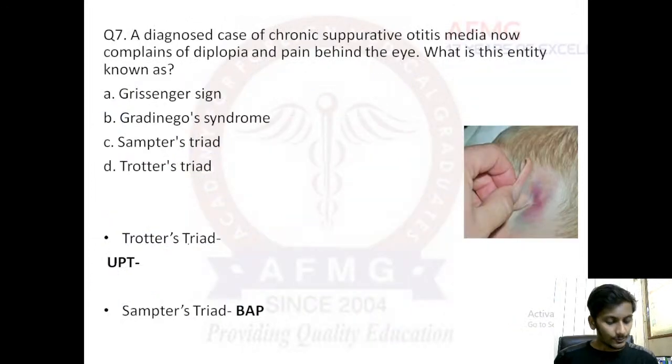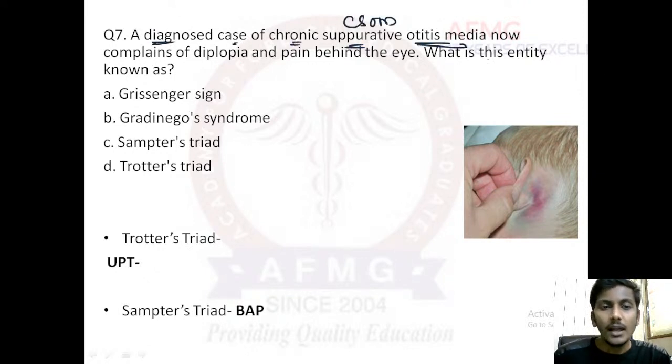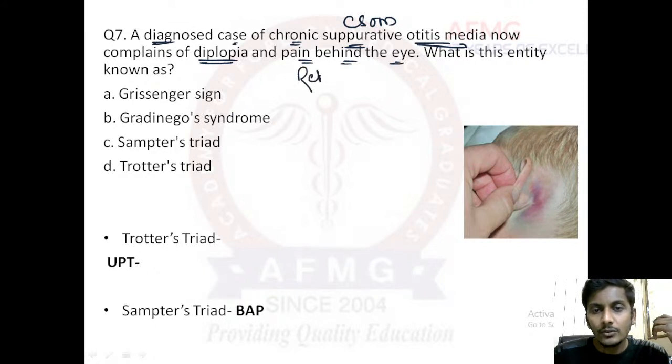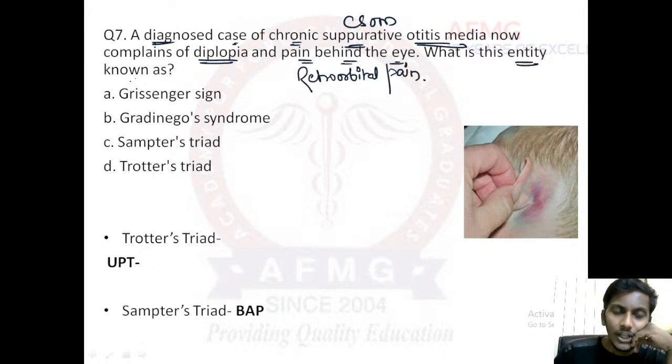Question number 7 now. The cricopharyngeal myotomy can be performed for a smaller diverticula. Question number 7 states, guys, a diagnosed case of chronic suppurative otitis media, that is CSOM, now complains of diplopia, that means double vision, and pain behind the eye. Pain behind eye is known as retroorbital pain. What is this entity known as?